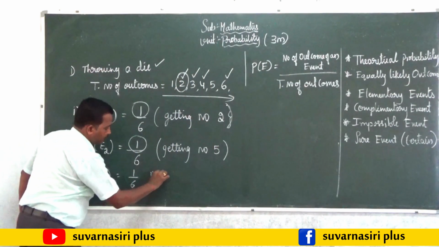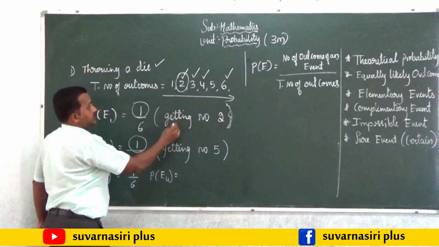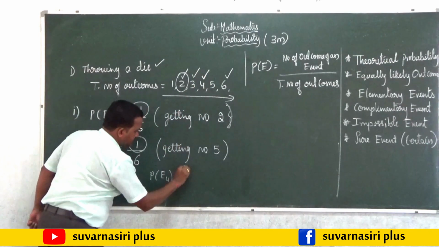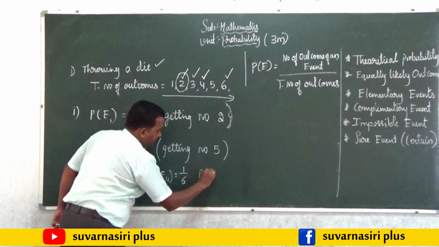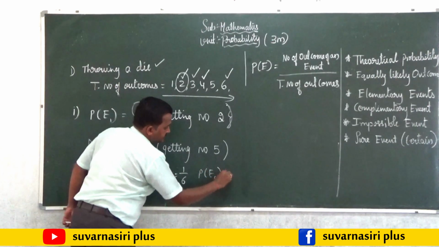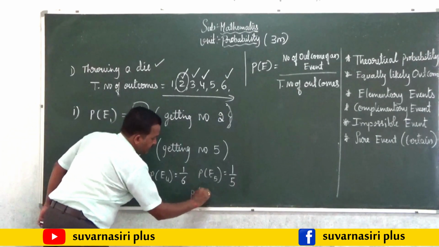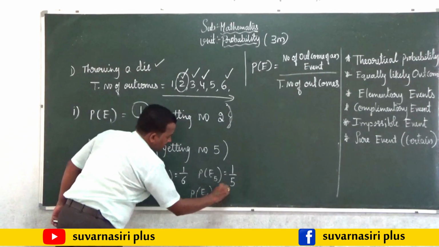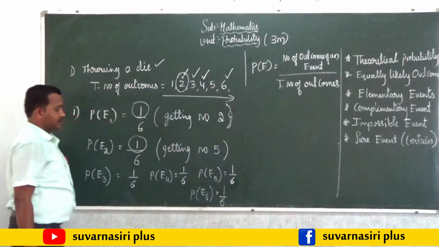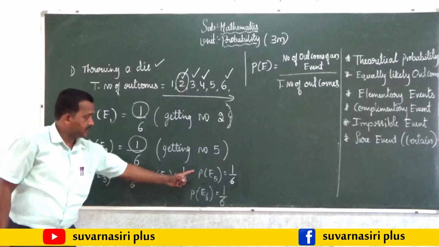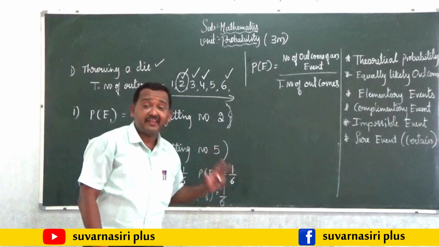The probability of getting the number 5 is 1 by 6, and the probability of getting the number 6 is 1 by 6. So you can observe this, all these are the possible events.